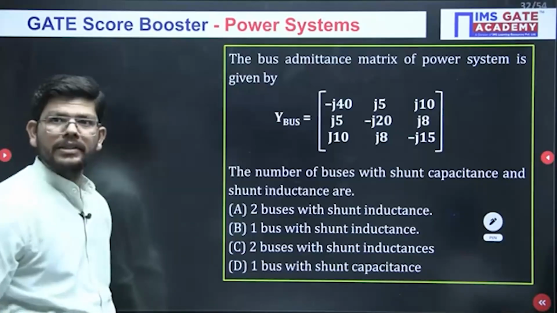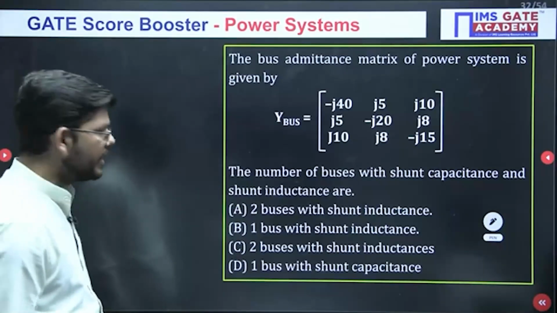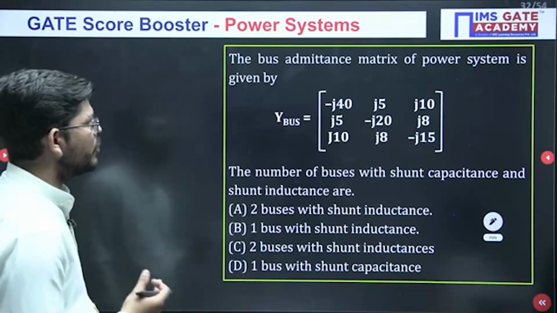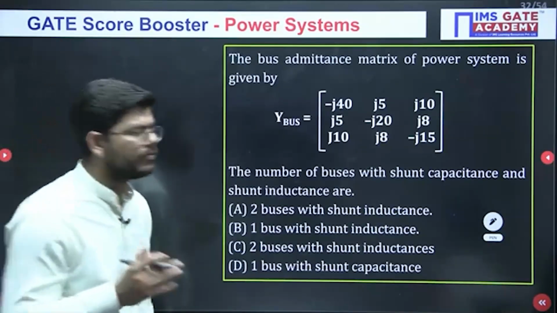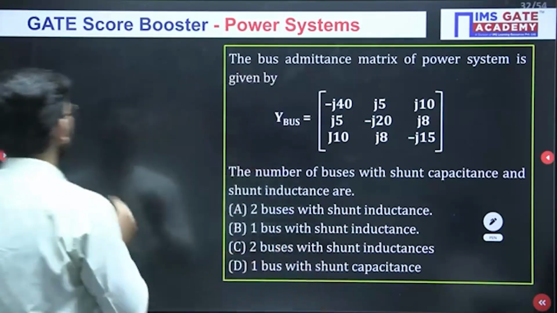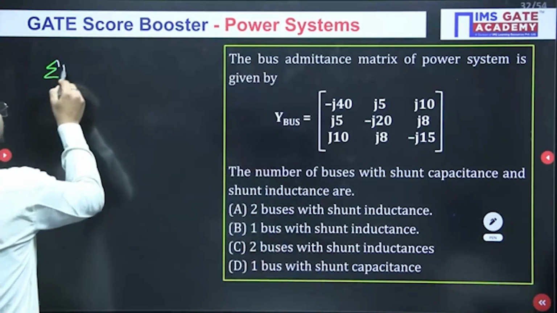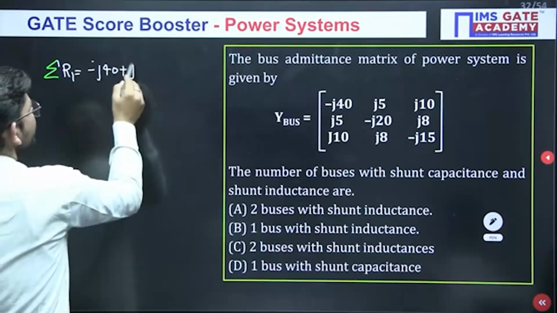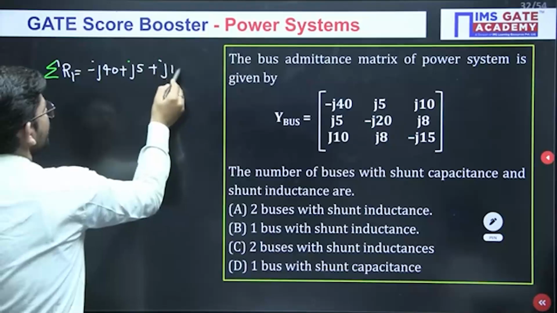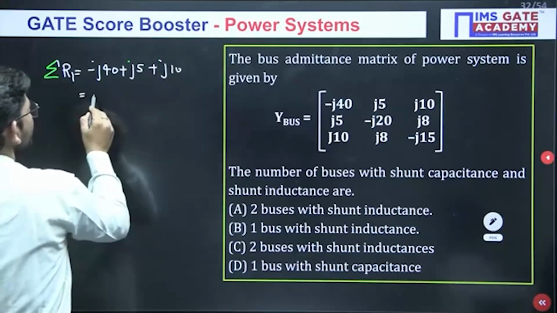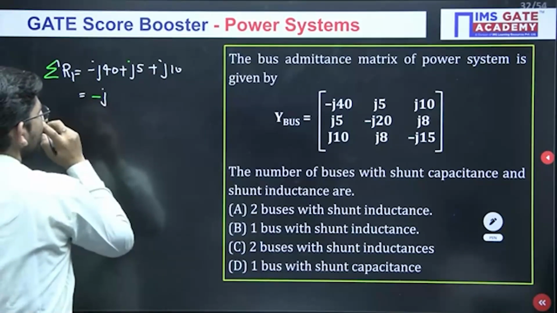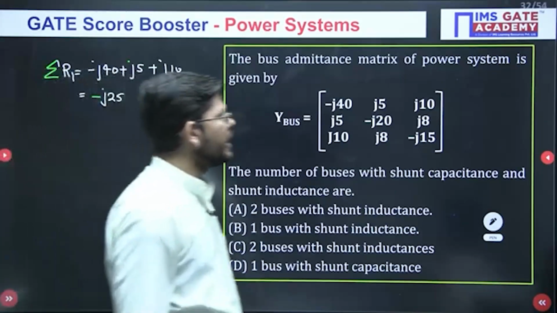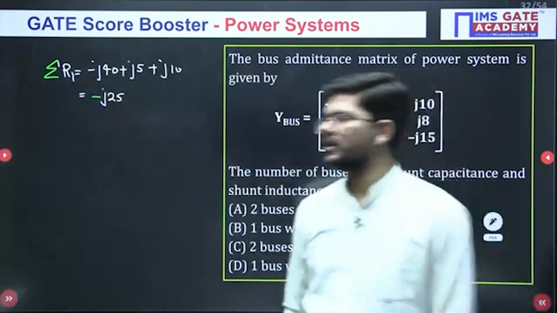Any answers? Divya is saying A and D. Let's see. The bus admittance matrix of a power system is given, and we have to comment about the shunt element. To do that, we have to sum up the rows. If we sum up the first row, what will we get? Minus j40 plus j5 plus j10. So this will be minus of j25. This is what you get when you sum up the first row.